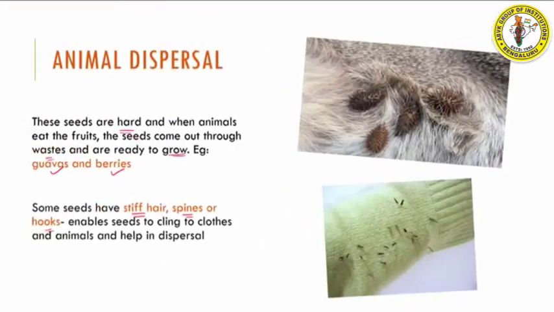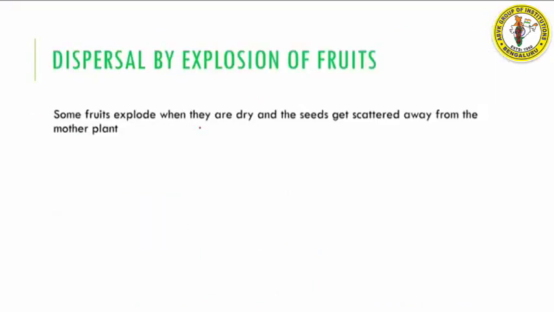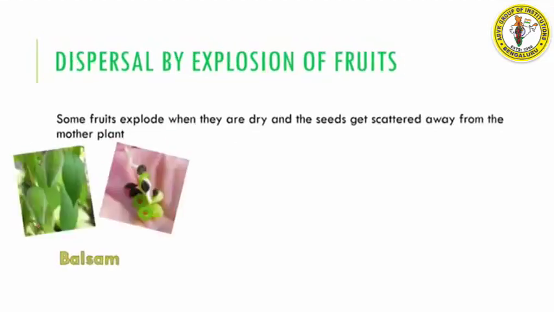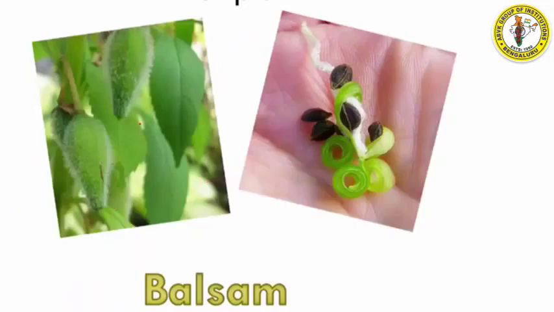Now let us look at the next one, which is dispersal by explosion fruits. Some fruits explode when they dry and seeds get scattered away from the mother plant. It's more like the explosion of any cracker, where once explosion happens, all the paper flies everywhere, right? Similarly, when these fruits explode, once they dry, the seeds will get scattered away from the mother plant. For this, the common examples are balsam. You can see balsam plant here. This is how the plant looks, whereas once it has exploded, you can see how the pod has curled up and all the seeds are released.